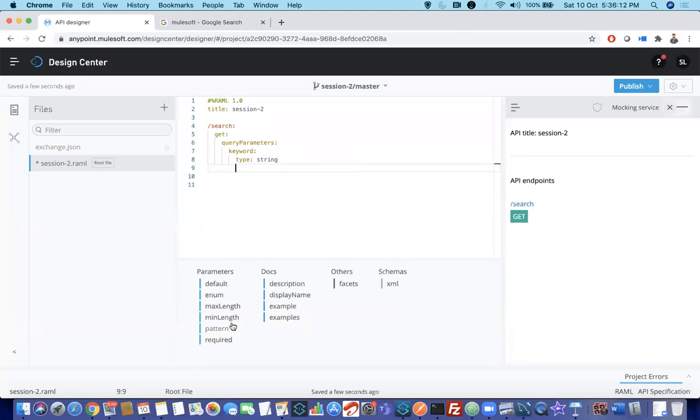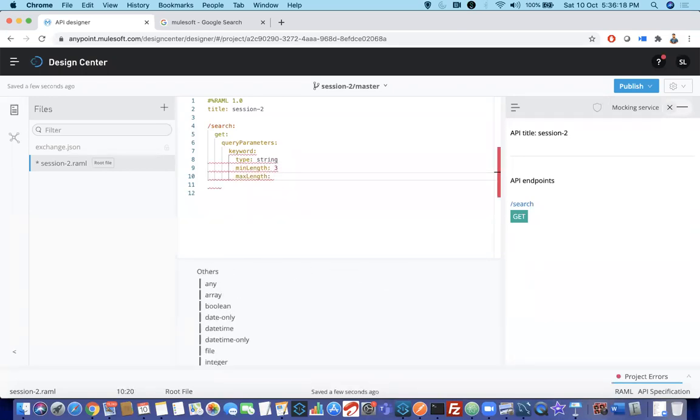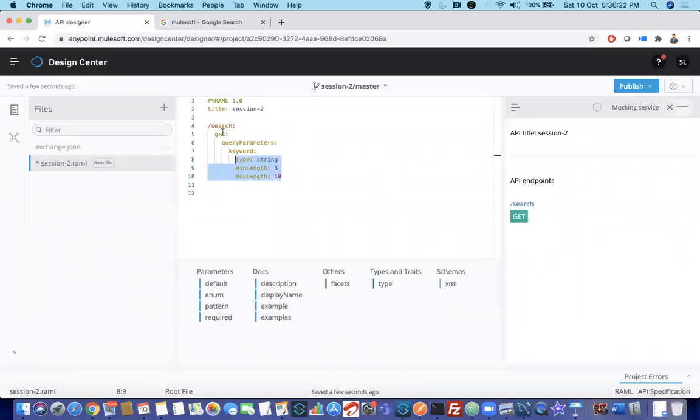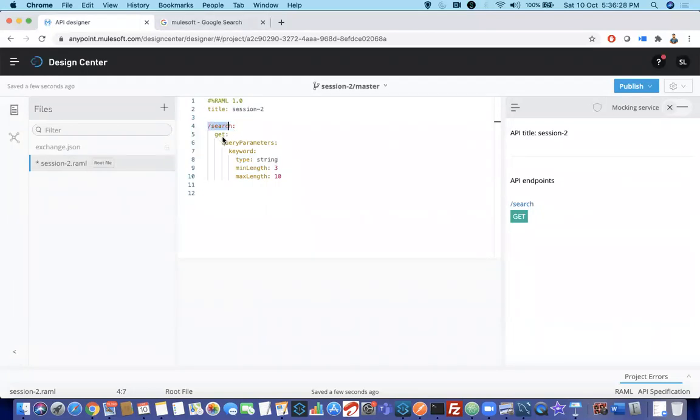But I want to say minimum length, at least you need to enter 3 letters, and maximum length should not exceed 10. So you can specify these validations. You are building an API, and someone should enter this path after dot com, which should be a GET method, and pass the query parameter keyword, which should have at least 3 letters, not exceeding 10 letters. That's this specification. Now my request part is completed.